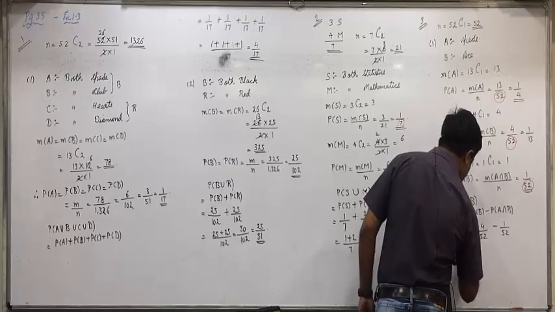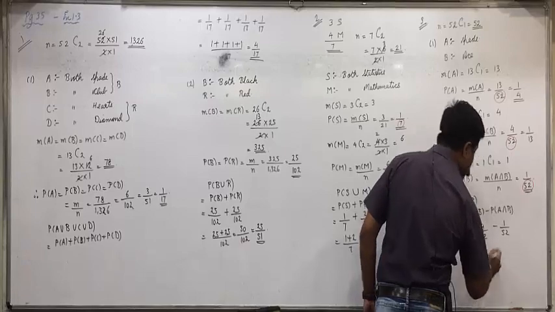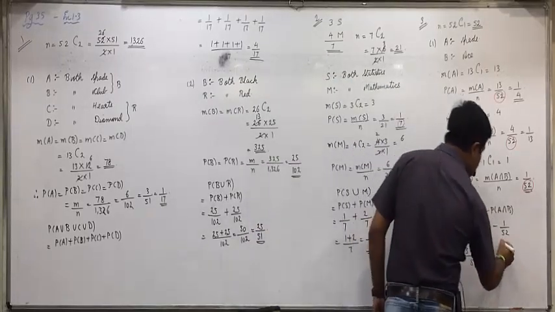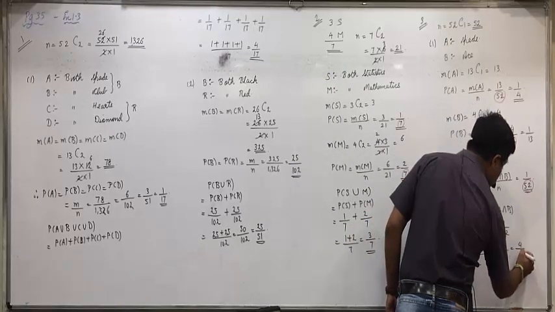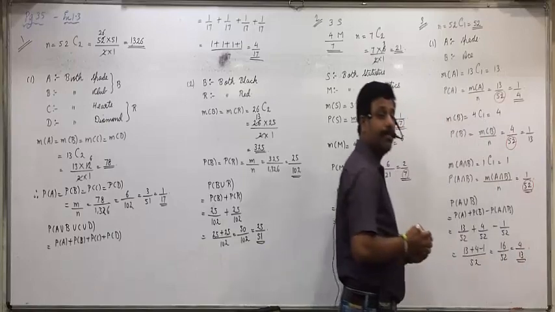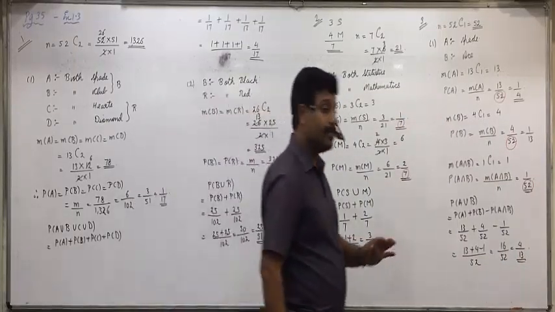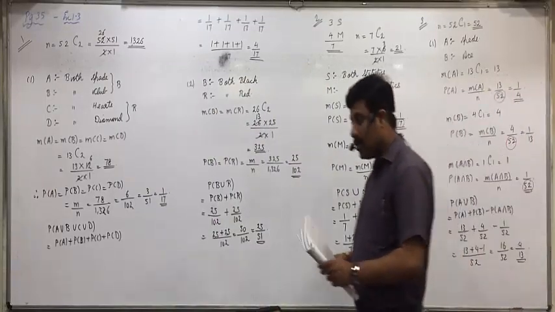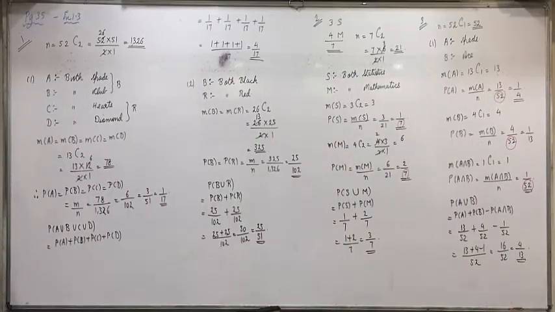So now directly you can do 13 plus 4 minus 1. No complication of finding the LCM. Got it everyone? 13 plus 4, 17, minus 1, 16 by 52. 4 into 4 is 16, 4 into 13 is 52, so 4 by 13. Both are divisible by 4. Understood this everyone? All are clear up till here? Anyone having any doubt in this?